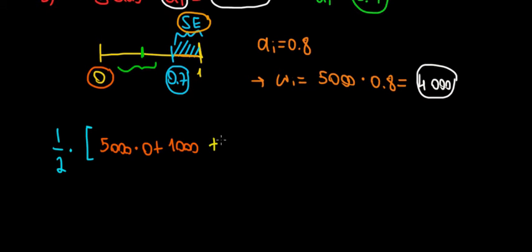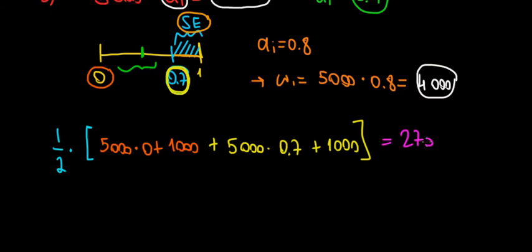And the best case scenario would be 5,000 multiplied with 0.7, and think of it this way. This is the best case scenario now because the workers better than 0.7 are gone. They're not in the company. So the most that we can expect in terms of revenue would be from workers with an ability of 0.7. So 5,000 times 0.7 plus 1,000. Now, if we solve the math over here, that would be a value worth 2,750 euros.